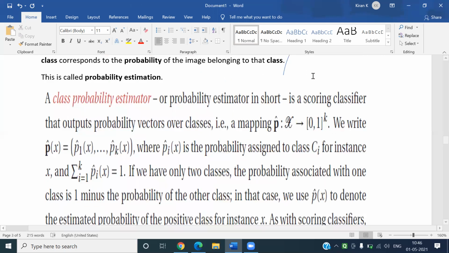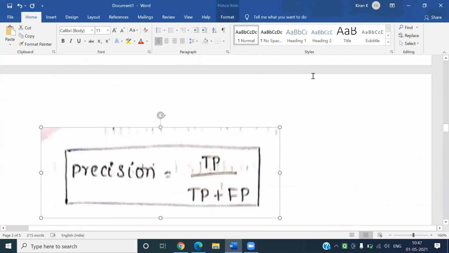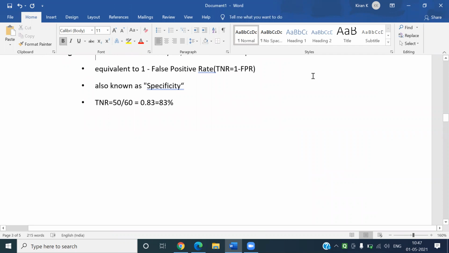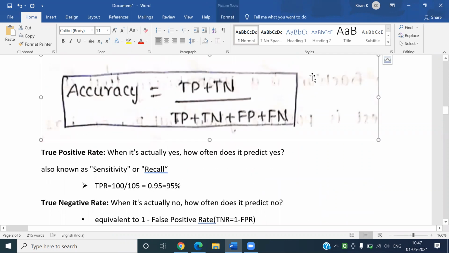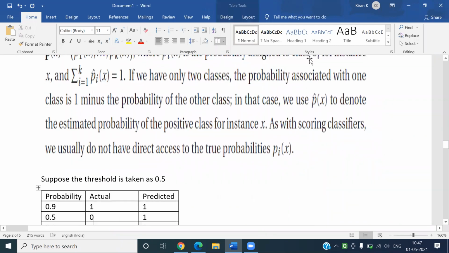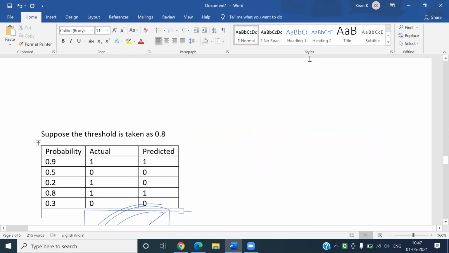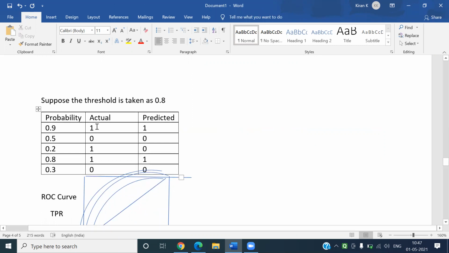We need to have good knowledge about what is called TPR, precision, sensitivity, specificity, false positive rate, true positive rate, accuracy and TNT. All these things you must have a clear-cut idea. After that, suppose probabilities are given, the actual is also given. Now predicted. Suppose we have to take a threshold.